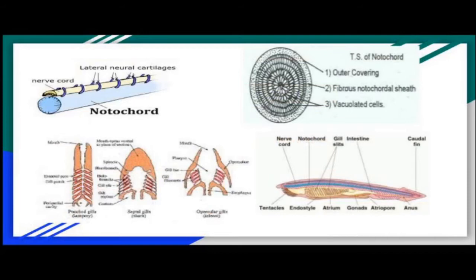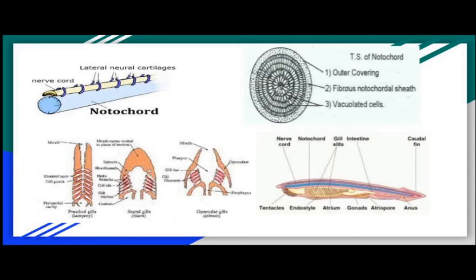So these are: 1, having a solid dorsal notochord on the dorsal side, just above the alimentary canal, that is the gut, and above the notochord there lies a hollow nerve cord. Now the two things are different, and you notice the spellings are also different. Notochord and nerve cord are different, having different spellings.